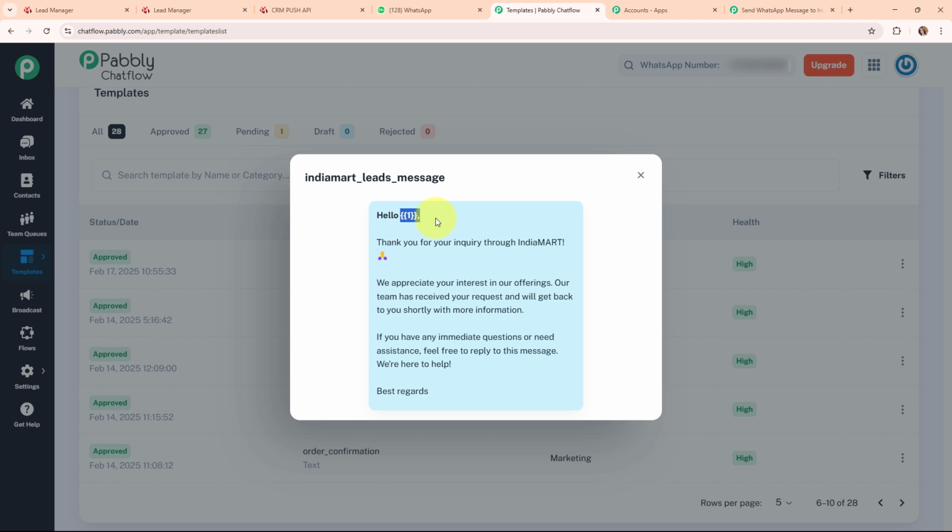So that is because here I want that whenever I receive new leads through my IndiaMART, the value of this variable should be updated automatically. Variables make our text dynamic, and you can use multiple variables in your draft. Here you can see I've used a variable for the name. So this is my message, and in this particular case, I'm going to use this template that I've created with the name IndiaMART leads message.